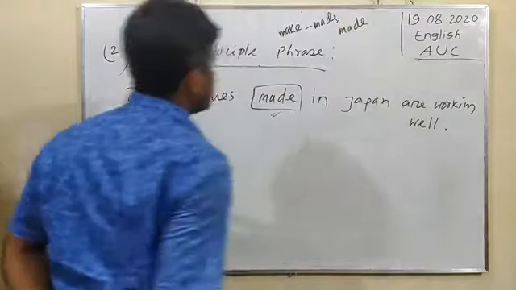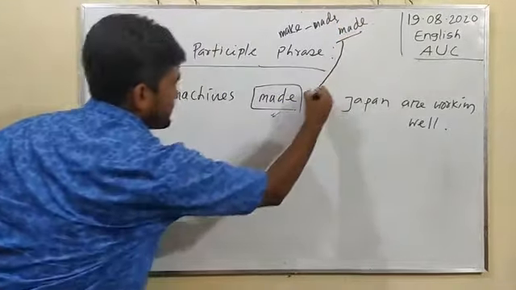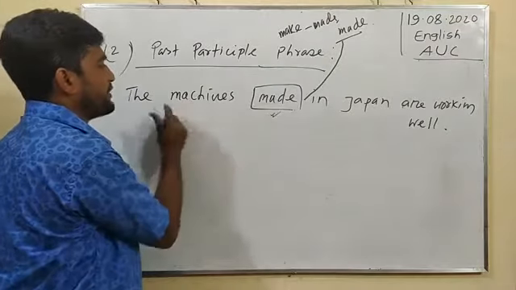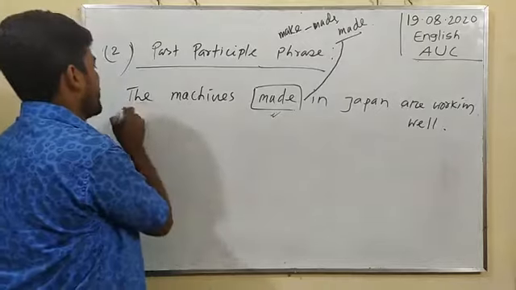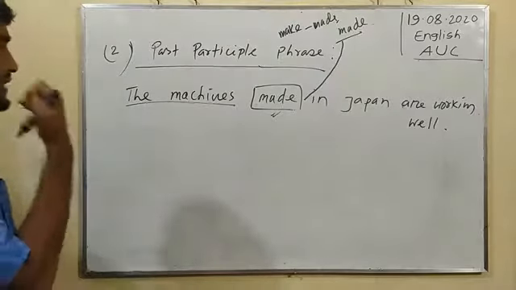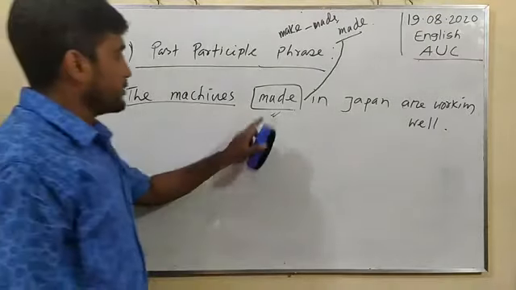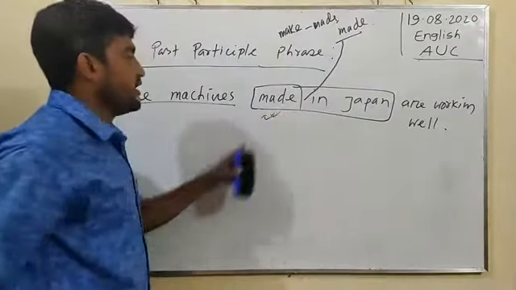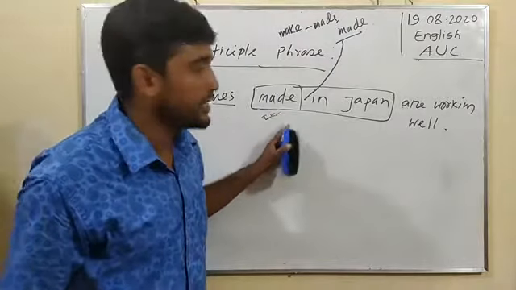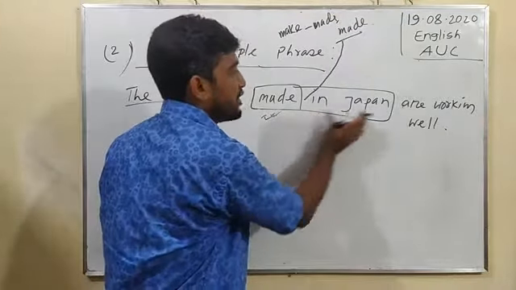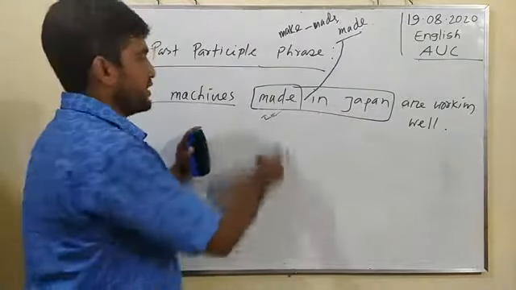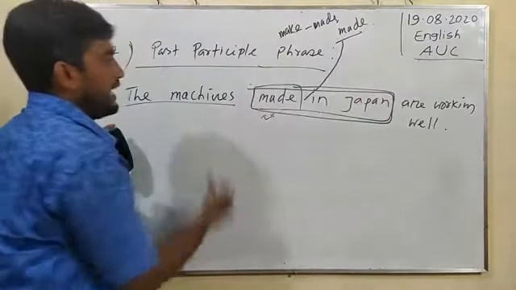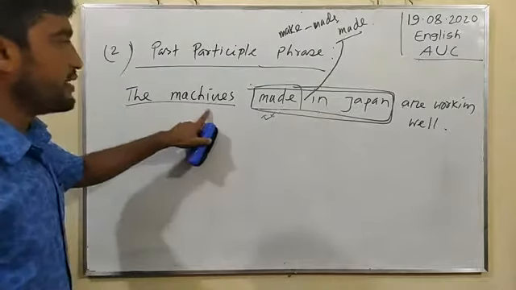That is why we have added the past participle of the verb after the noun, and the subject is the machines. Made has been given as the past participle form of the verb, and in Japan is called the phrasal word. That is called the past participle as post modifier of the noun.